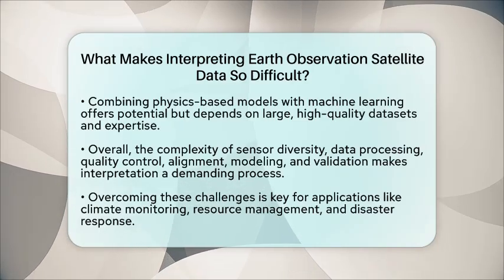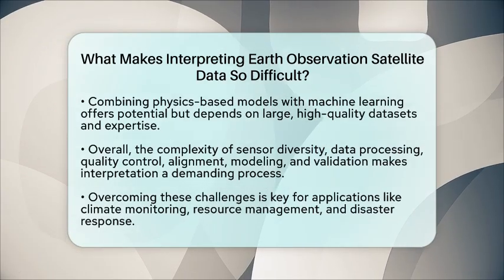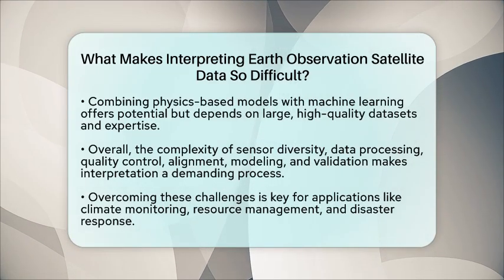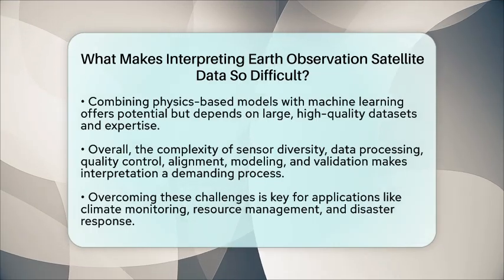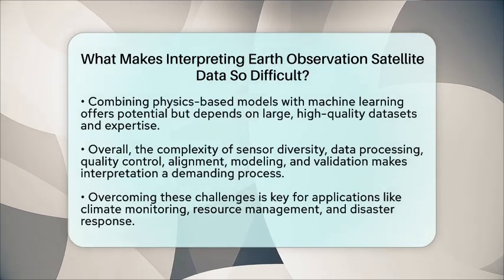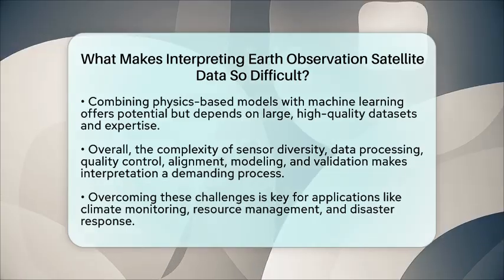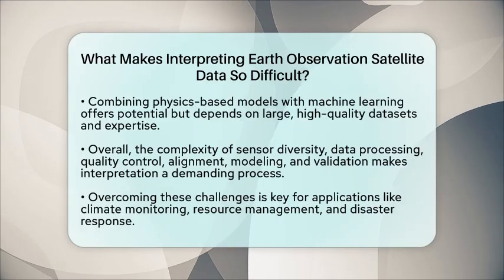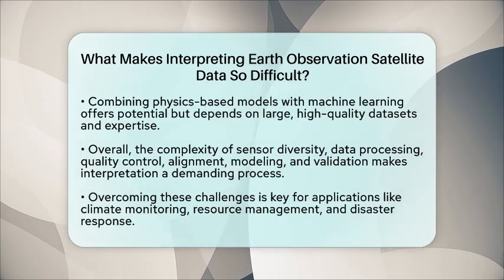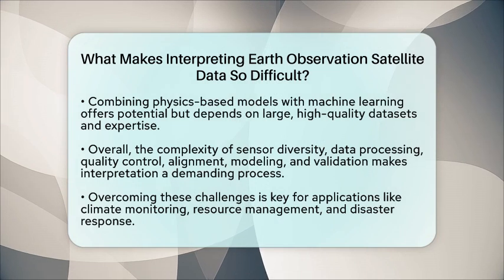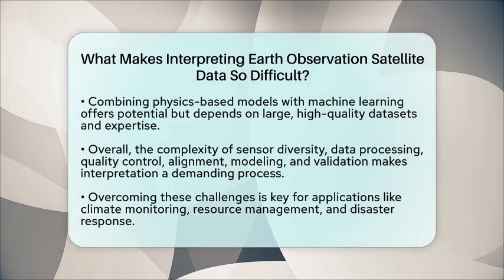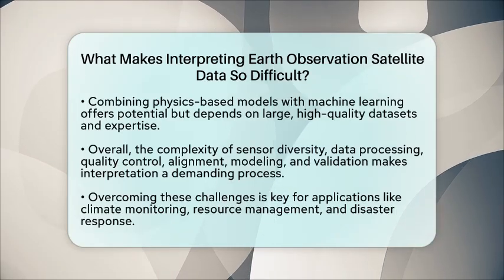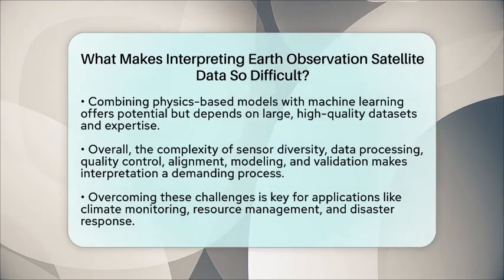All these factors, sensor diversity, data complexity, quality issues, alignment challenges, modeling difficulties, and validation needs, make interpreting Earth observation satellite data a complex task. Yet, overcoming these hurdles is vital for applications like monitoring climate change, managing natural resources, or responding to disasters. It's the combination of advanced satellite technology and dedicated scientists working behind the scenes that makes it possible to turn raw satellite signals into meaningful stories about our planet.